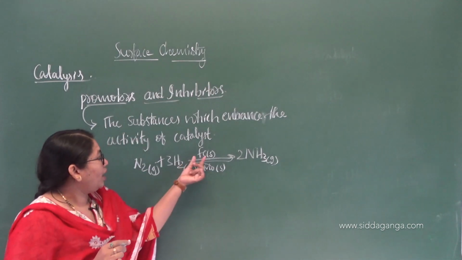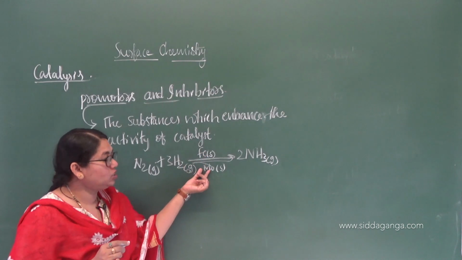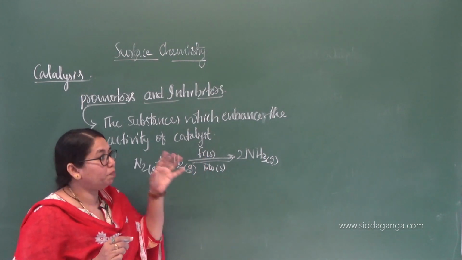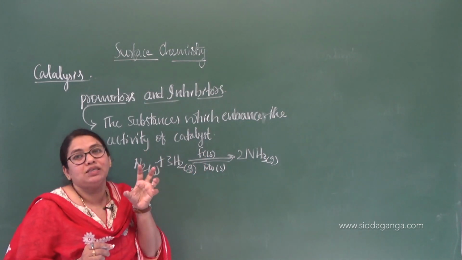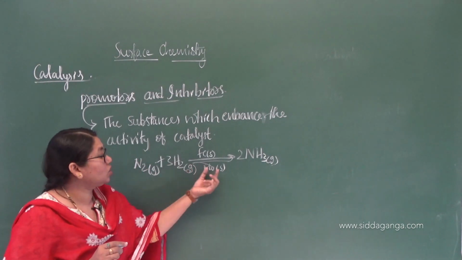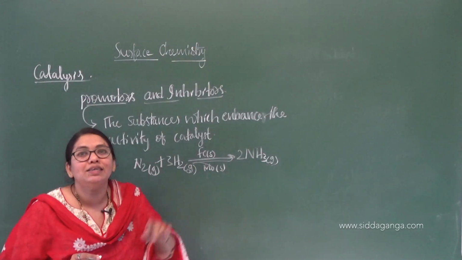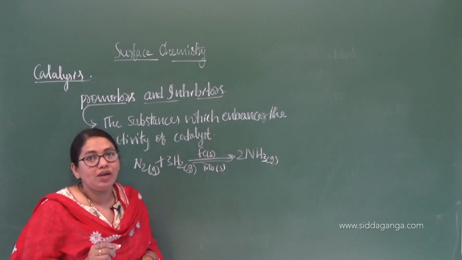So here solid iron acts as what? Catalyst. What about molybdenum? It acts as a promoter. It binds somewhere on the catalyst and increases the activity of the catalyst. That's why it is called a promoter. It is promoting, enhancing, increasing the activity of a catalyst.